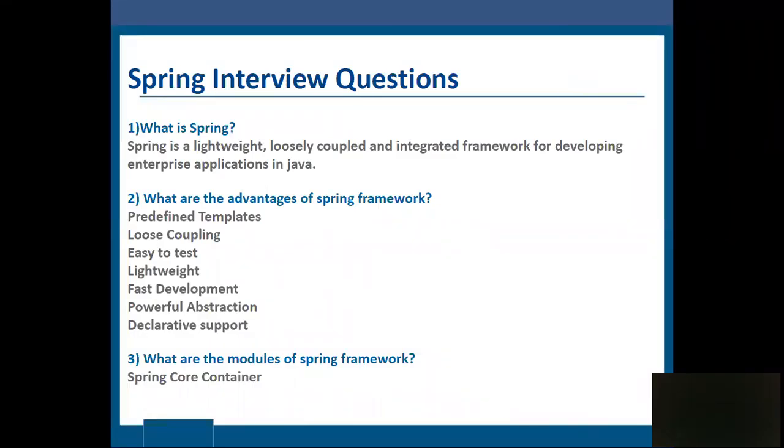What is meant by Spring? Spring is a lightweight, loosely coupled and integrated framework for developing enterprise applications in Java. What are the advantages of the Spring framework? Predefined templates, loose coupling, easy to test, lightweight, fast development, powerful abstraction, declarative support.